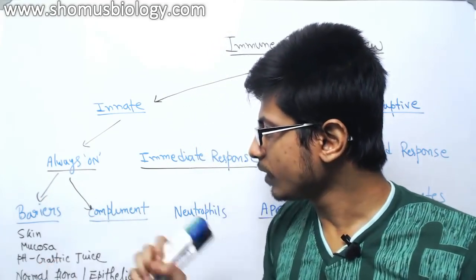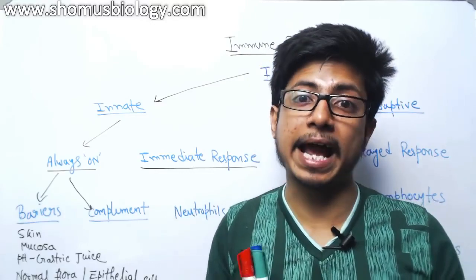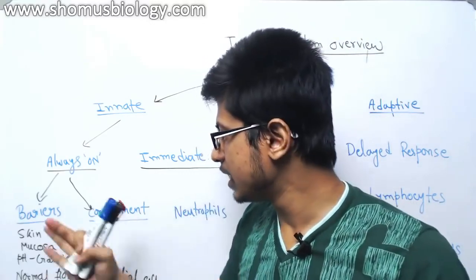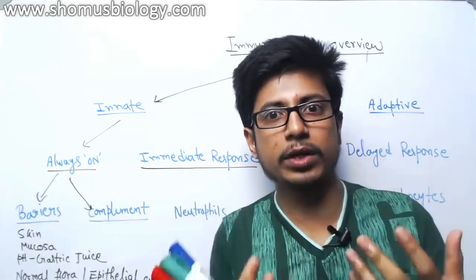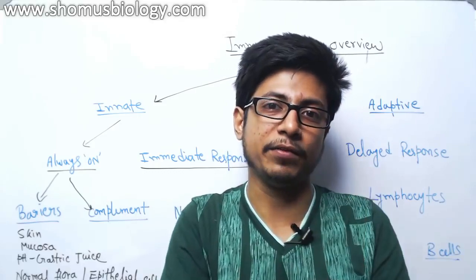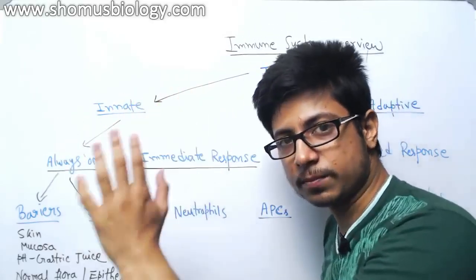Now, for example, I am talking right now, explaining this stuff. Complement is activated in our body. It's always active in my body, it's active in your body. Barriers are always activated. As I am talking right now, bacteria are all around us, they are sitting on my skin, but they can't invade due to the skin layer. So this is always on, it's protective.